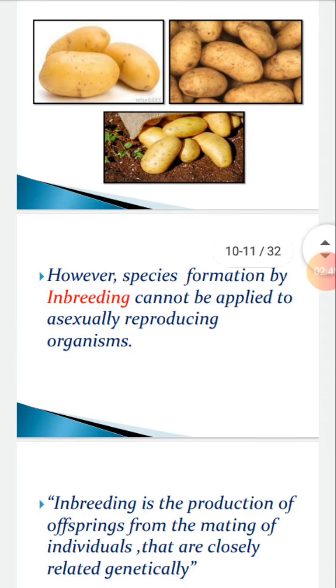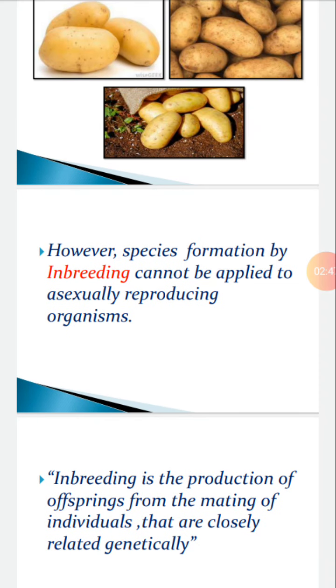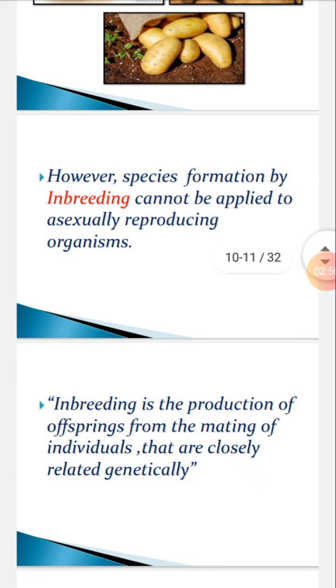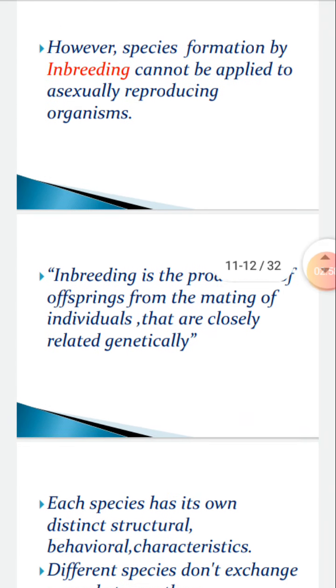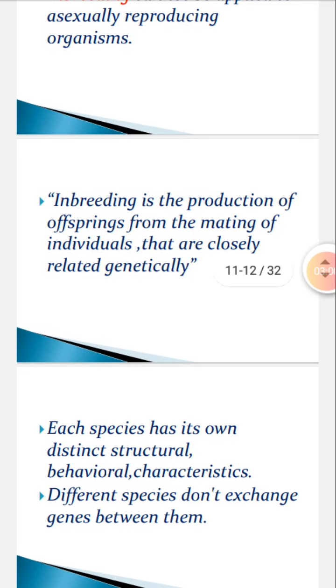Now, what is inbreeding? Its definition is the production of offspring from the mating of individuals that are closely related genetically. They come from common ancestors. Each species has its own distinct structural and behavioral characteristics. The same species exchange genes between them, that is, reproduce and produce fertile offspring.